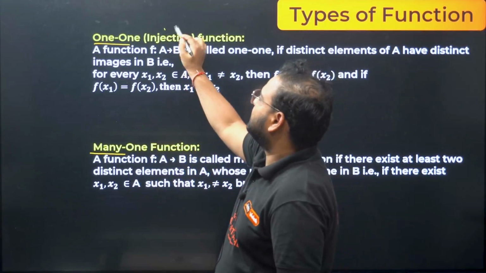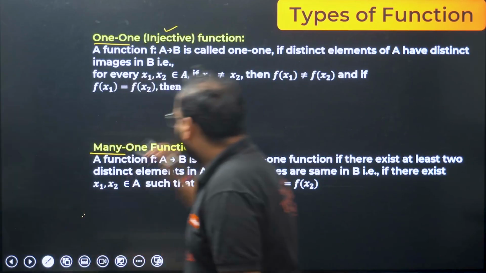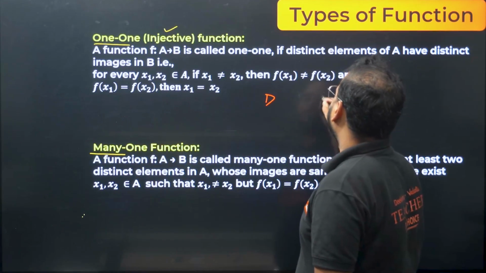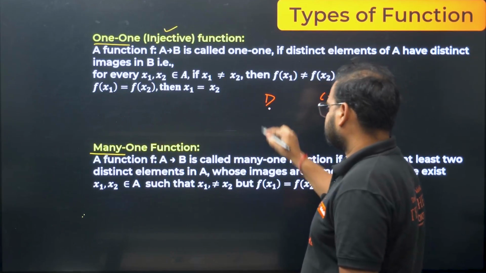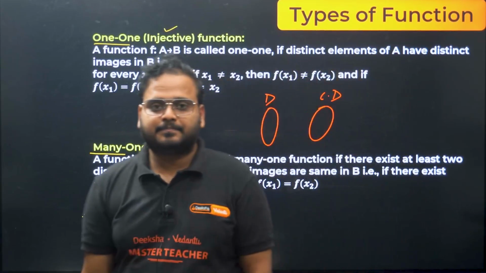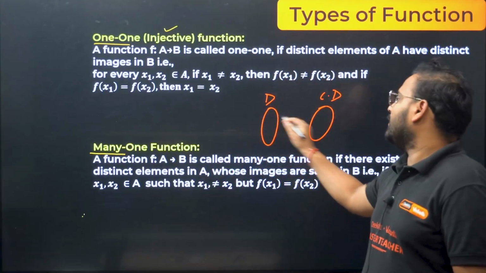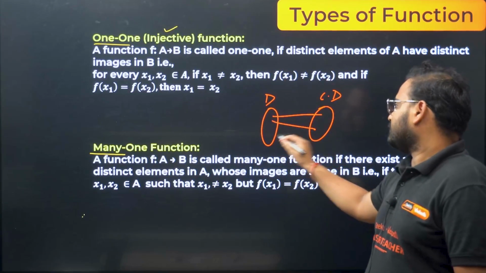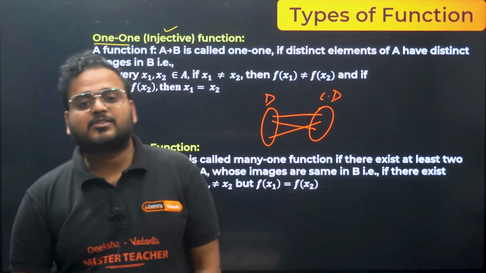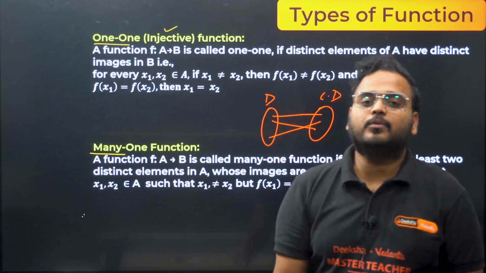Also called injective. So check carefully here. If I write the domain and codomain, and whenever we have unique and distinct mapping from the elements of domain to codomain, whenever we have this kind of mapping, then this is called a one-one function. It means for one value of x we will have only one value in y.